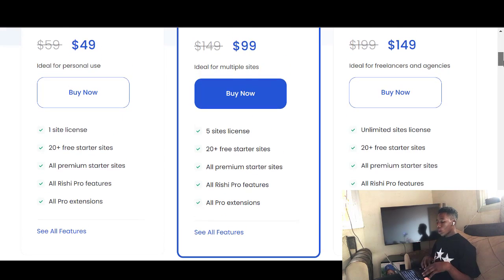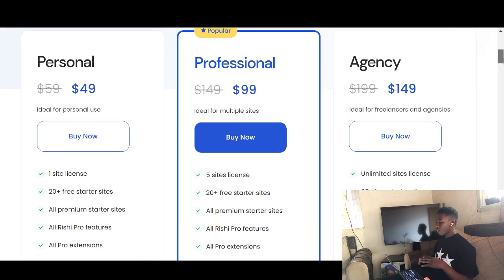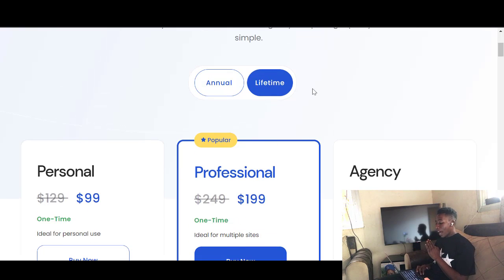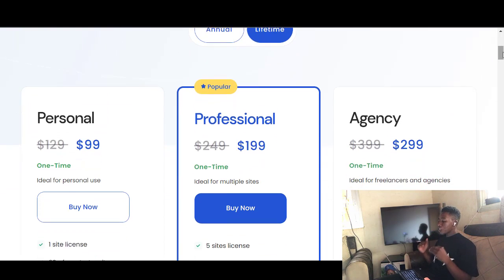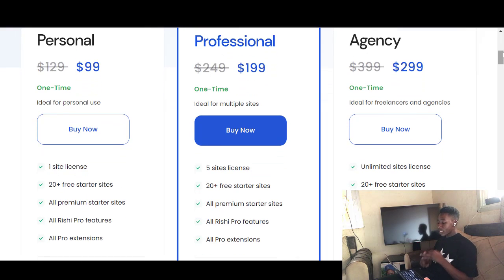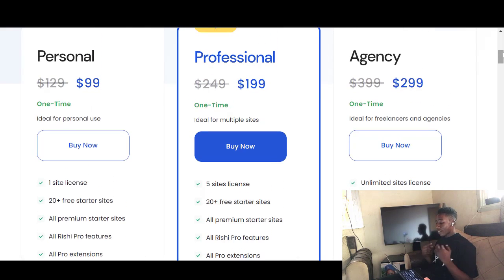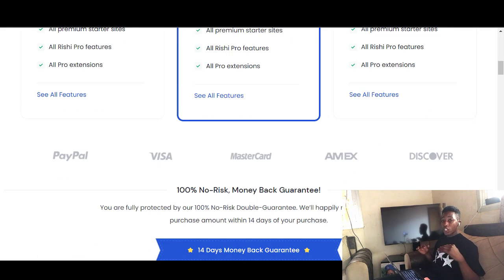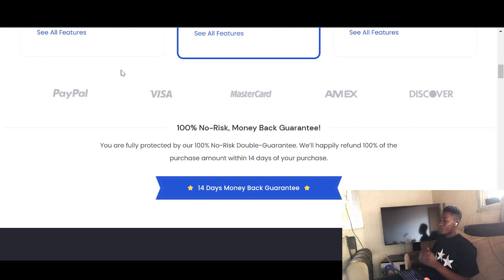$229. So you can buy over there, and when you check on the website, you see the various characteristics the team holds for each plan, guys. And rest assured that the payment methods here are very simple and straightforward, and it's one of the efficient ways because they accept PayPal, Visa, MasterCard, Amex, and Discover. They have a 100% no risk money back guarantee and a 14 day money back guarantee. So if you are dealing with richteam.com, be assured that every payment you make is secured, and your transactions are also secured with them.